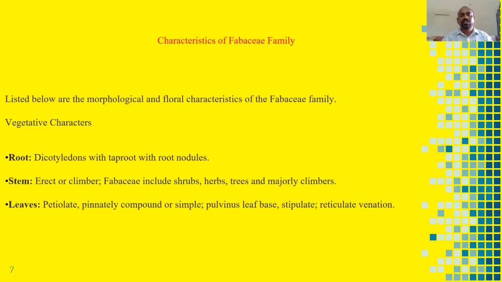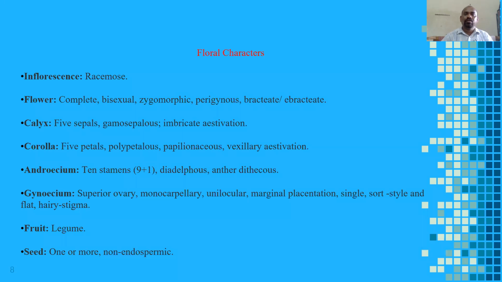Because of this, when it becomes evening, all the leaves of the family members come together and fold. At the time of early morning, they unfold again and are exposed to the sunlight. This is possible with the help of the pulvinous leaf base, which is present in the Leguminosae family. Students, next is floral characters.